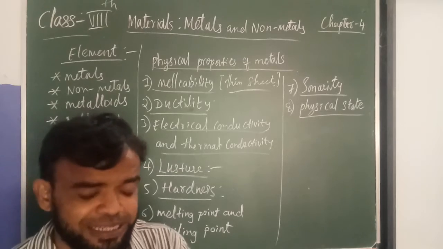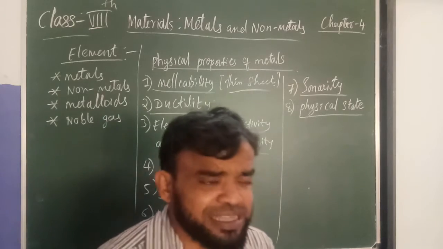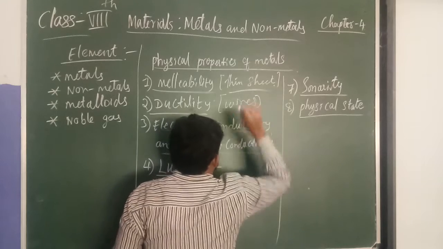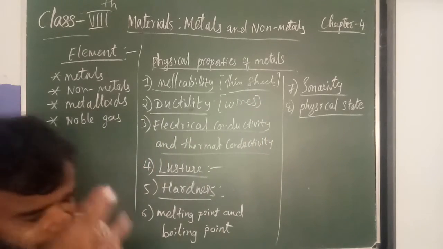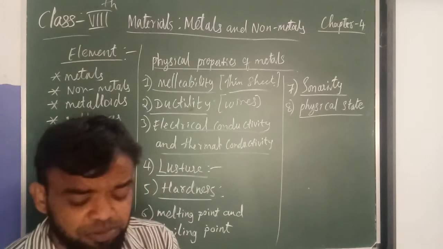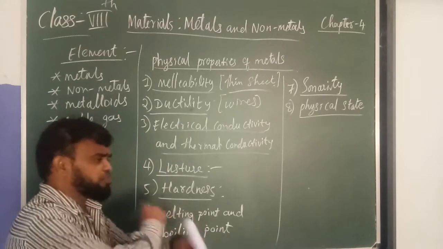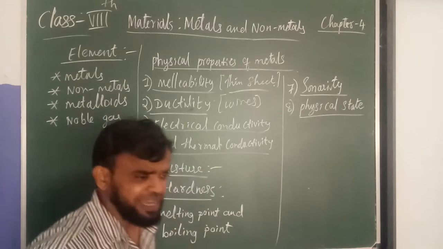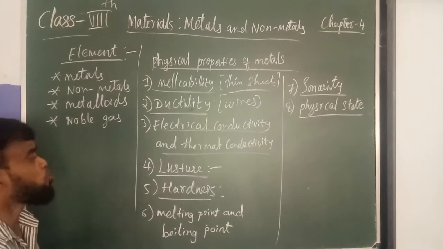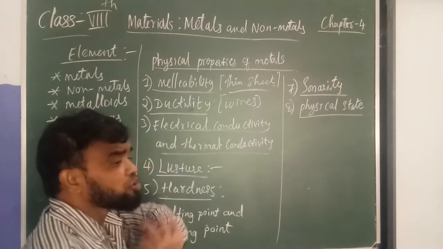So ductility is the process of drawing into thin wires. Metals are ductile. You can see copper wires, aluminium wires, iron cables; all these we make into wires from metals. That is nothing but ductility. Non-metals are non-ductile because they are brittle. We cannot make a thin wire from non-metals. If you try to make a wire, it will break into small pieces. Understood?